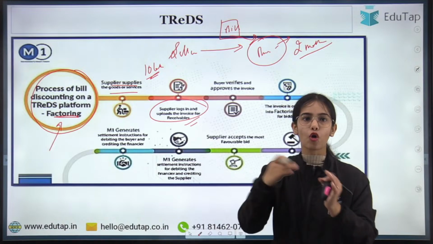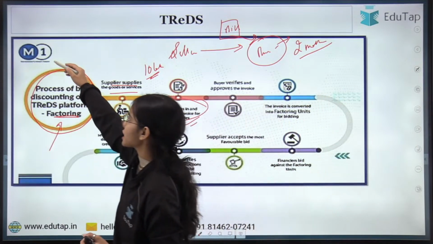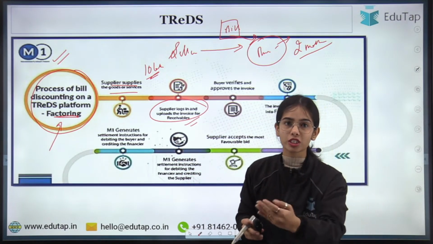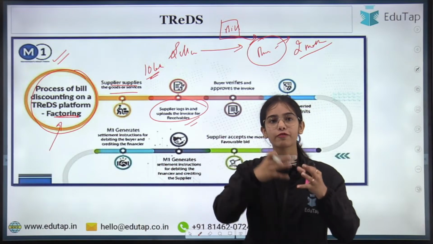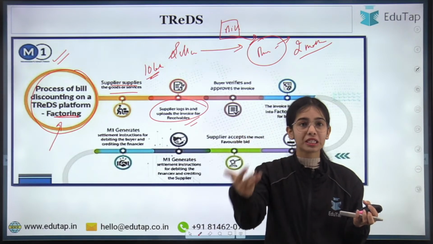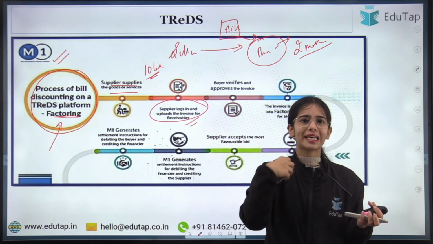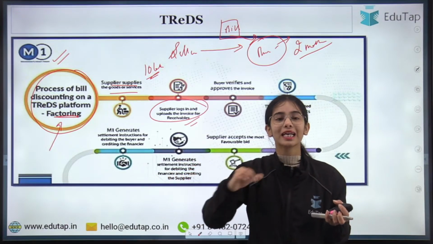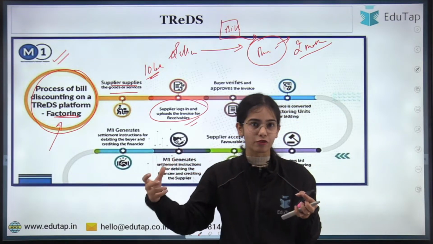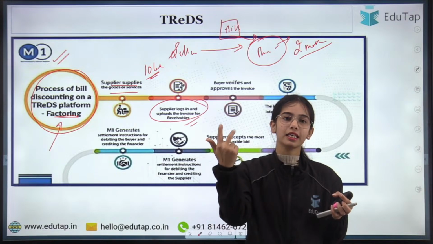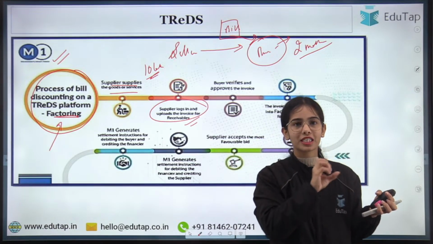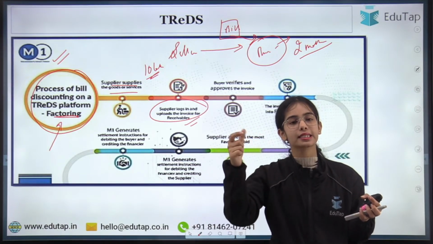So the supplier has logged in to the TReDS platform. Let's say this is the TReDS platform of M1 Exchange, or the supplier can log in to RXIL or Invoice Smart or even now TReDS. So there are different TReDS platforms present. Like you have Amazon, Flipkart, Meesho, Myntra, different online platforms providing you services. Similarly, for TReDS also, there are 5 TReDS platforms now: M1 Exchange, RXIL, Invoice Smart, C2FO, as well as your TReDS. These are the 5 TReDS platforms present now. The TReDS is the newest one.